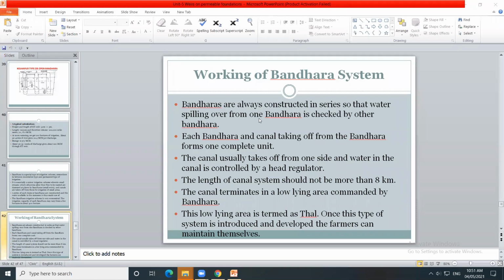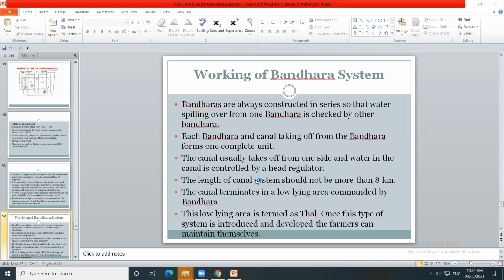The canal usually takes off from one side, and water in the canal is controlled by the head regulator. मग जिथं बंधारा कन्स्ट्रक्ट केलेला तिथून त्या साईडला कॅनल, which takes the water and conveys it to the agricultural areas. That flow of water is controlled by the head regulator, which controls how much water is to be supplied and how much is to be released.